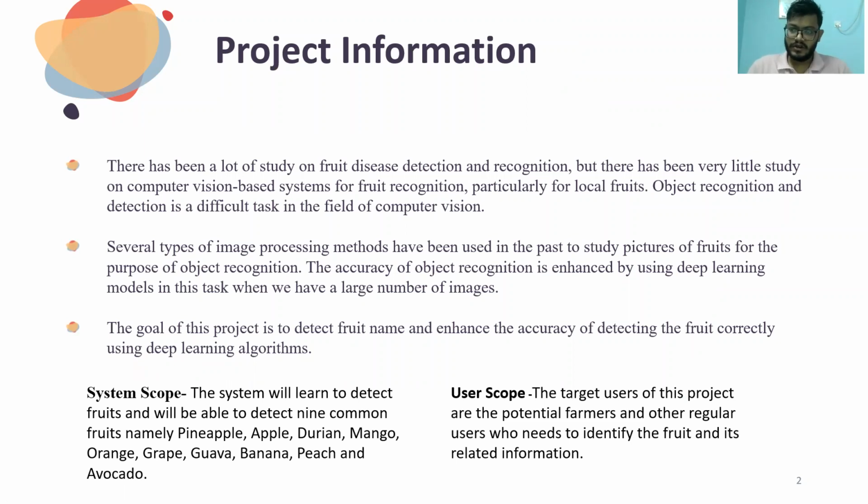It will learn by itself along the way from the images that the users take. For the user scope, the target users of the project are potential farmers and other regular users who need to identify fruits and their related information.